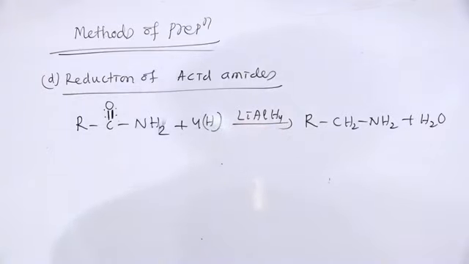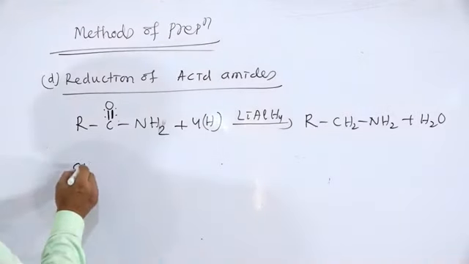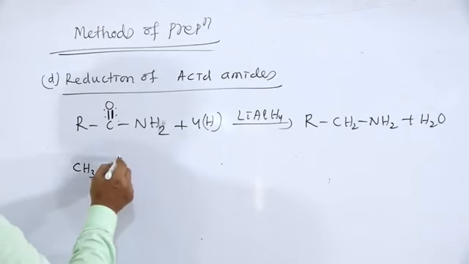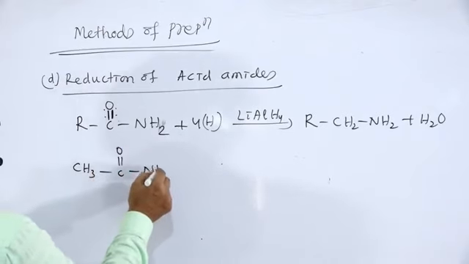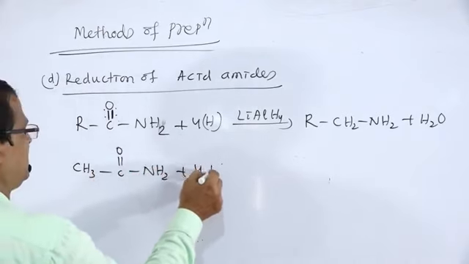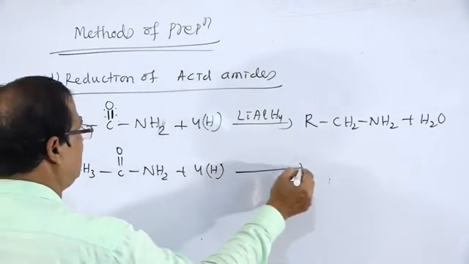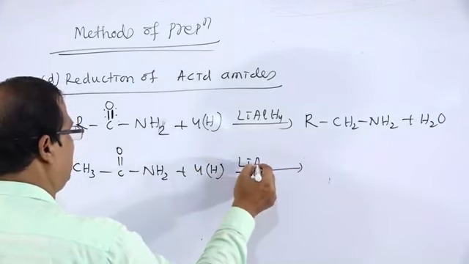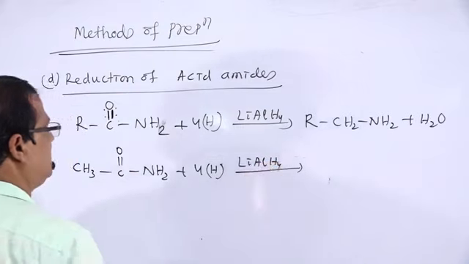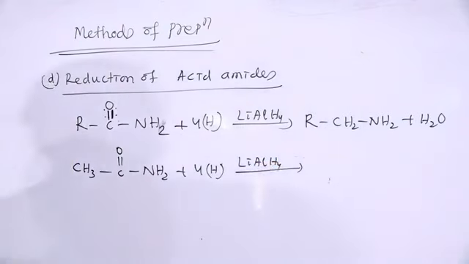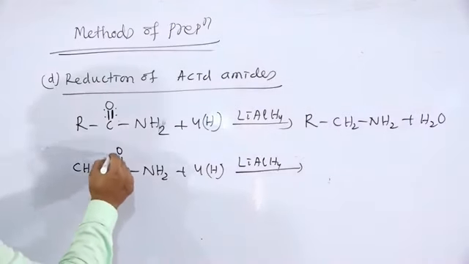For example, if we take acetamide, CH3-C=O-NH2 plus 4H, lithium aluminum hydride, LiAlH4. So this bond will break by the addition of hydrogen.